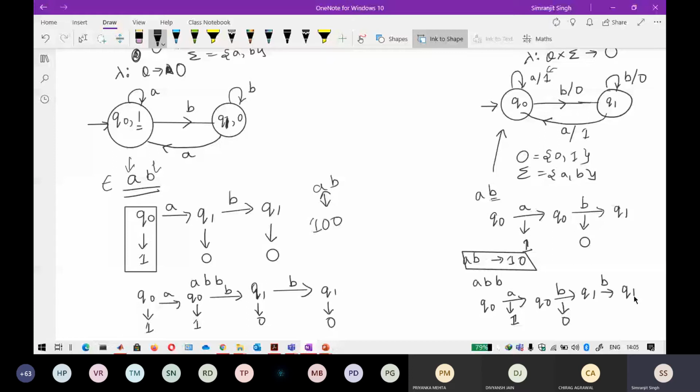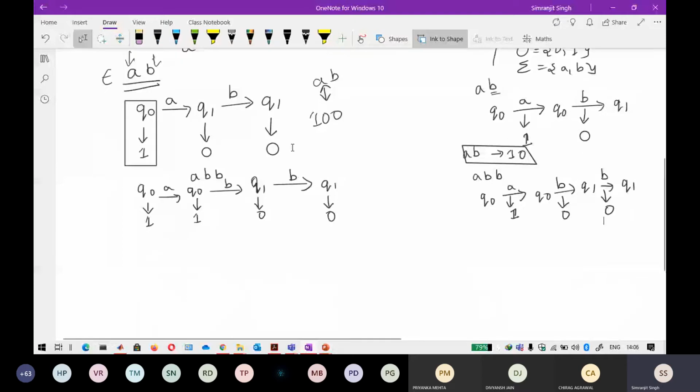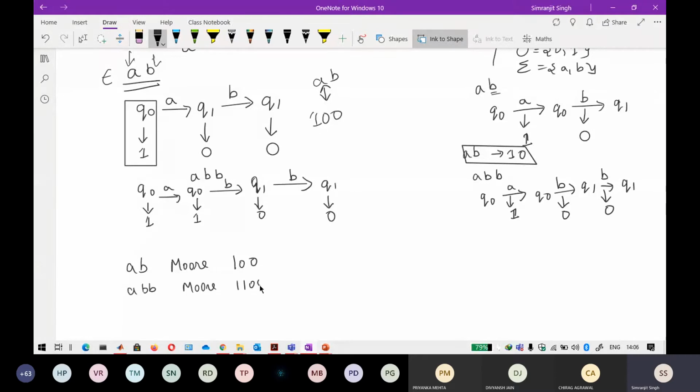On B, it will output 0, and on B again, it is again going towards Q1, and on B it will output 0. So if you clearly see it, when I have given the input of AB in the Moore machine, it outputted 100, and I have inputted ABB in the Moore machine, it outputted 1100. In a similar way, when I've given AB to the Mealy machine, it gives me 10, and if I have inputted ABB, the Mealy machine has given me 100.